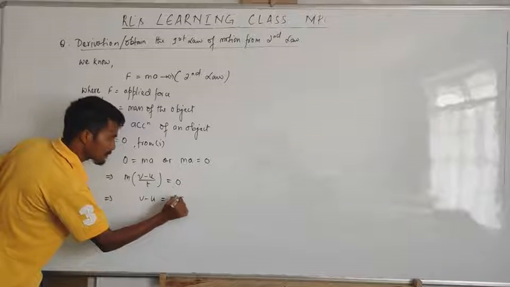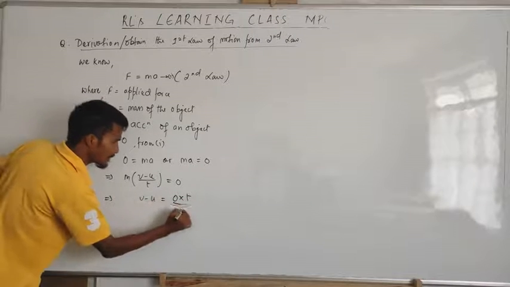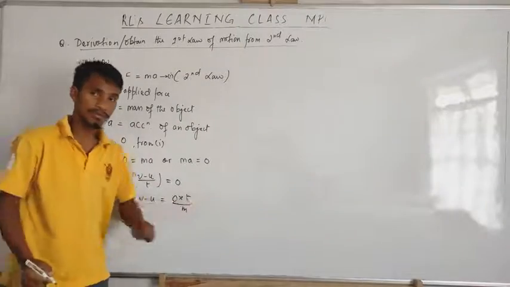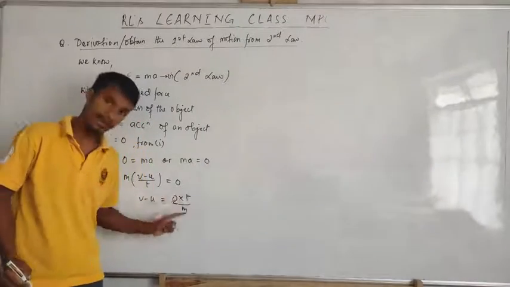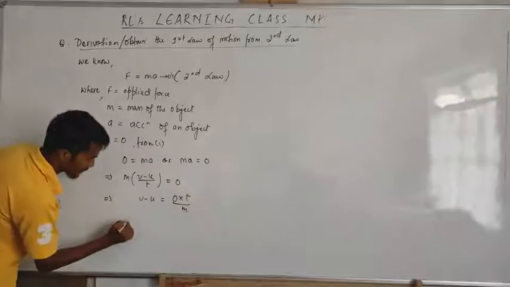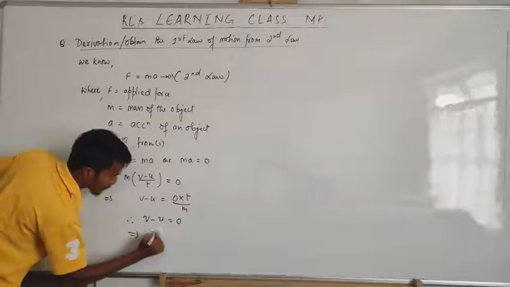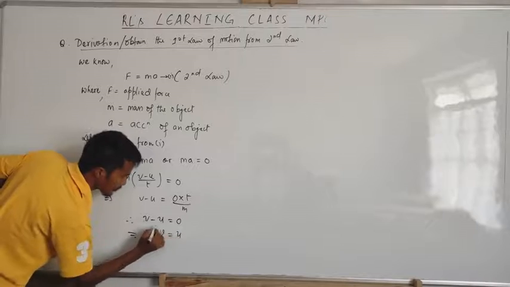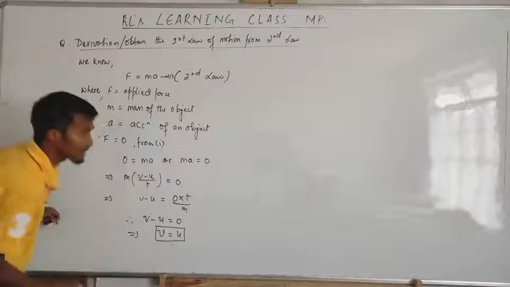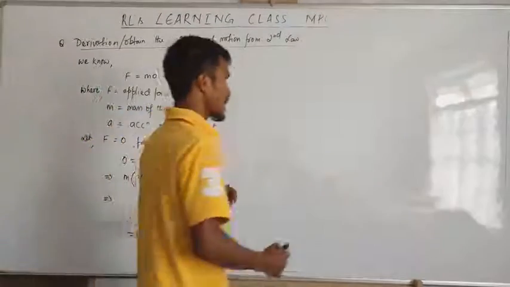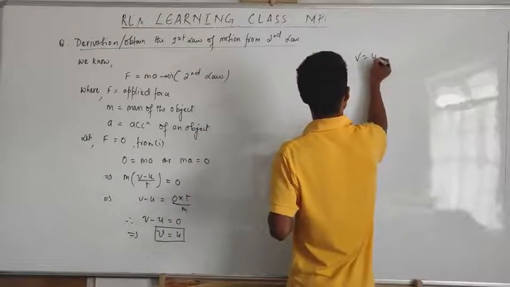Take this T, multiply, and take this M, divide. Then 0 into T will be 0, and 0 divided by M will be 0. Then we get V minus U is equal to 0, or V is equal to U. Now what we said in the first law is this one, that V is equal to U.